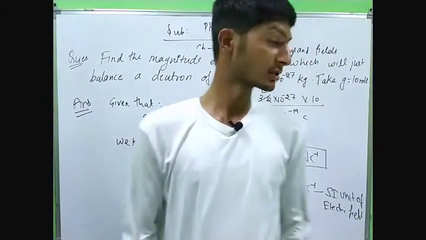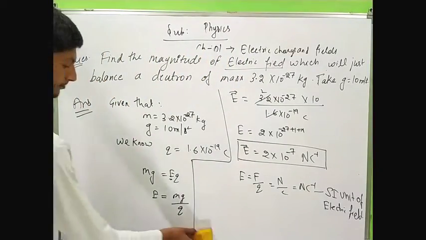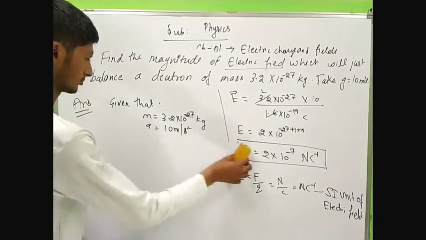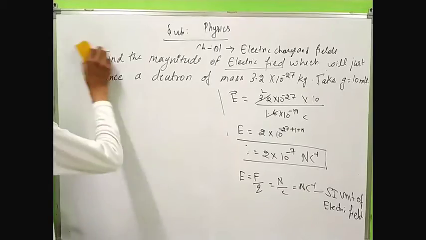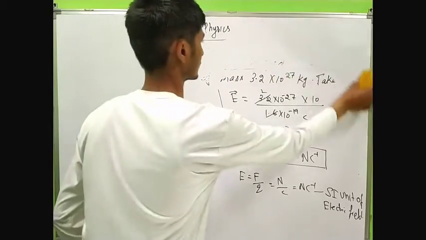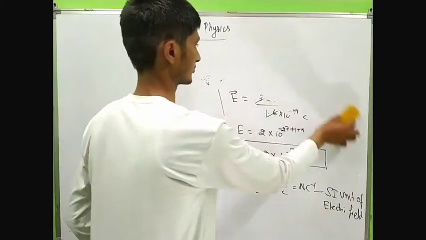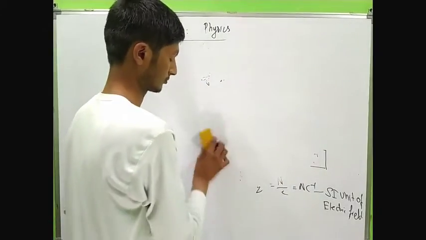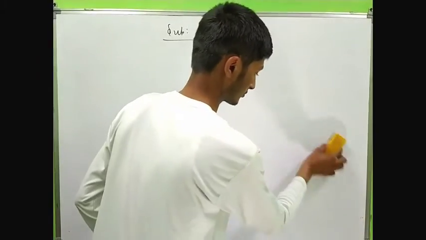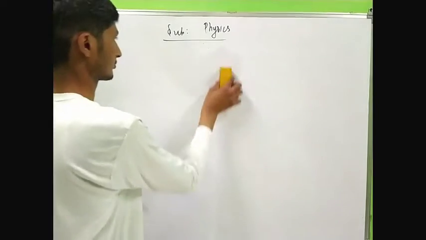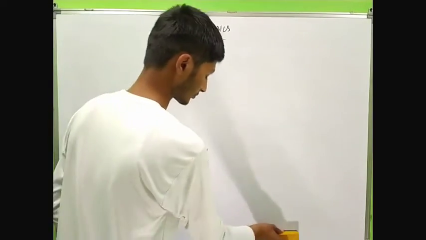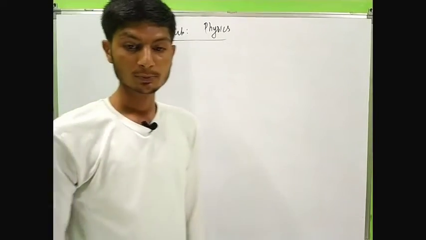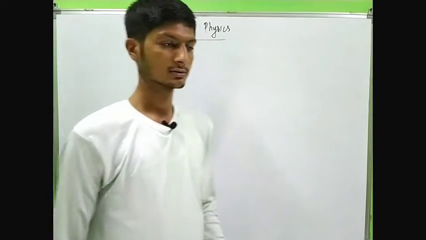Okay, move to next subtopic. Our next topic is electric field due to a point charge.